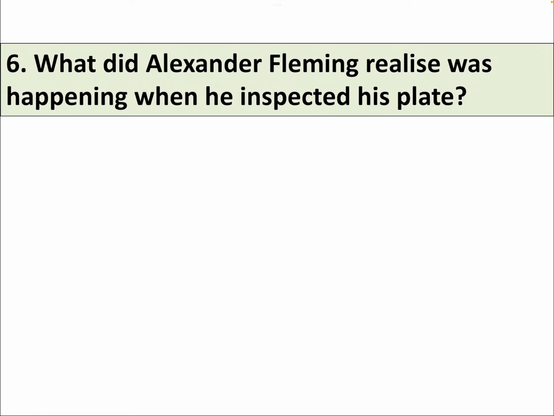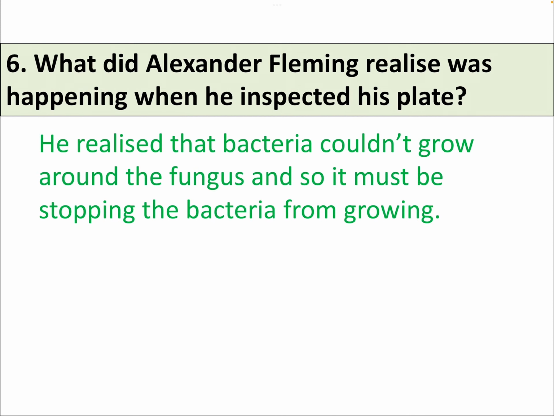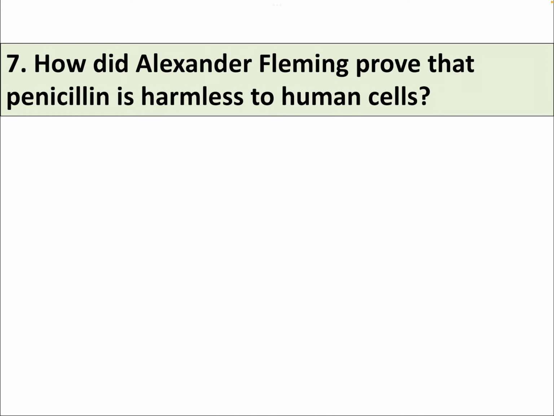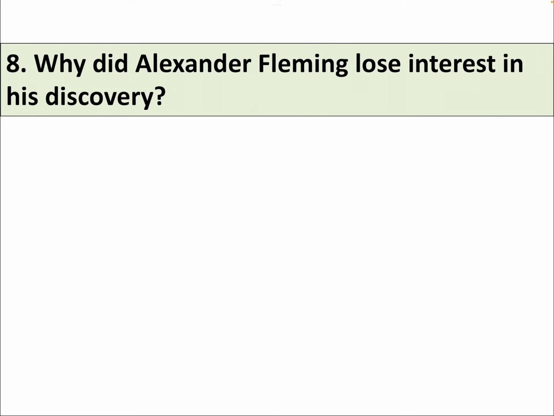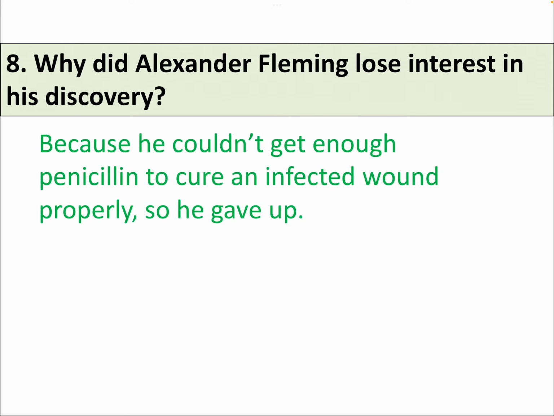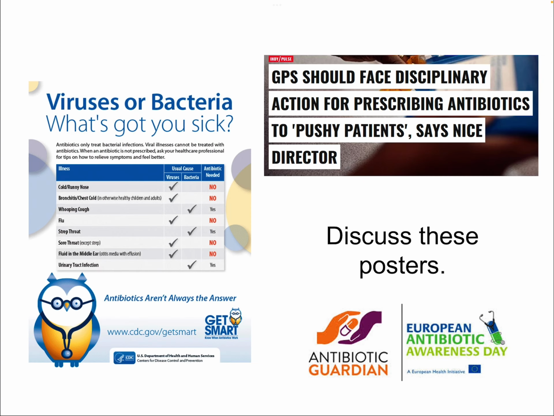It was mold. What did Fleming realize was happening when he inspected his plate? He realized that the bacteria couldn't grow around the fungus, and so it must be stopping the bacteria from growing. How did Alexander Fleming prove that penicillin is harmless to human cells? He mixed it with some of his own blood and looked at it down a microscope, and he noticed that it had no effect on the blood cells. Why did Fleming lose interest in his discovery? It's because he couldn't get enough penicillin to cure an infected wound properly, so he gave up.